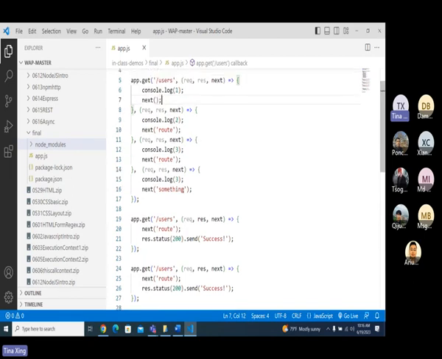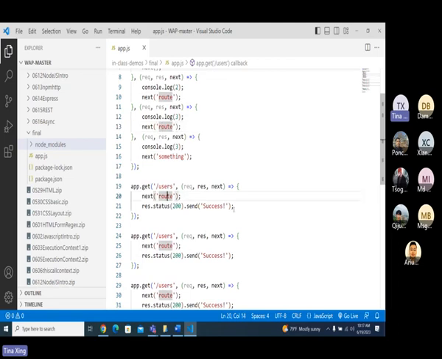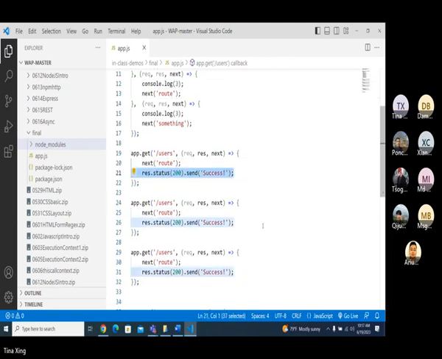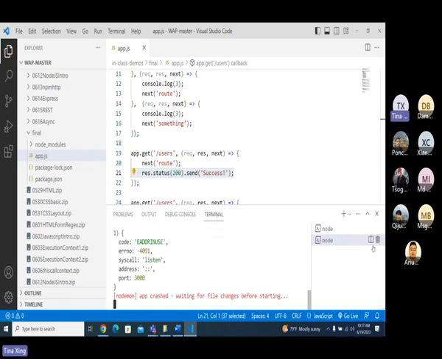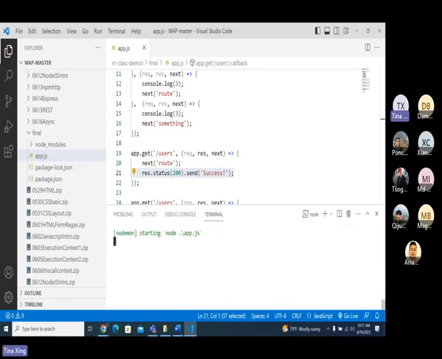Let's see, if we want to do this one, we can next route. We go here. I guess it's going to be success. Let's see, wait for me a second. Let's see, slash users, crashed, over here.